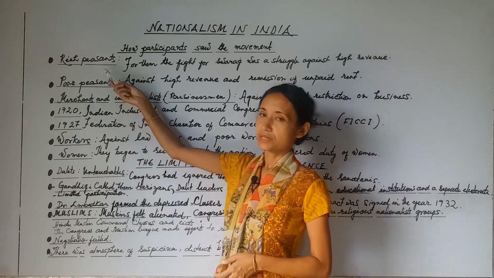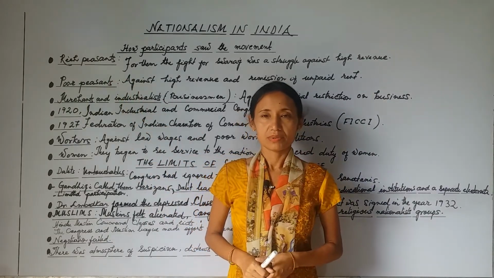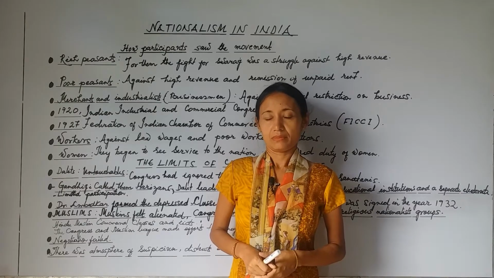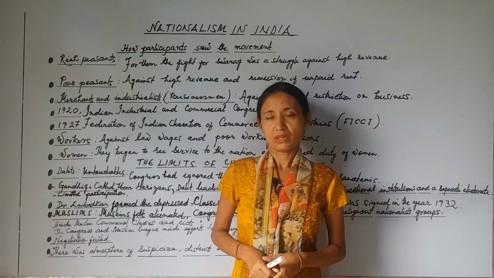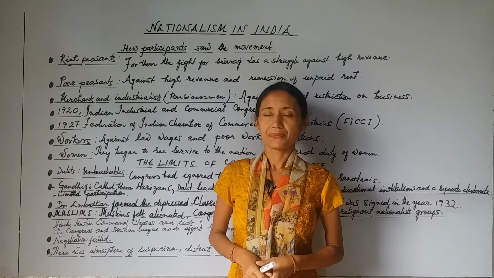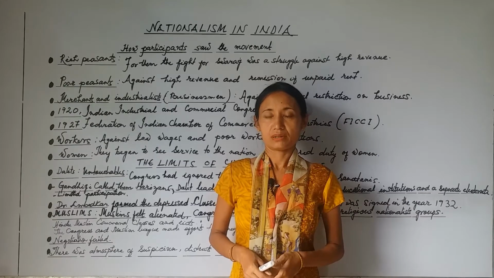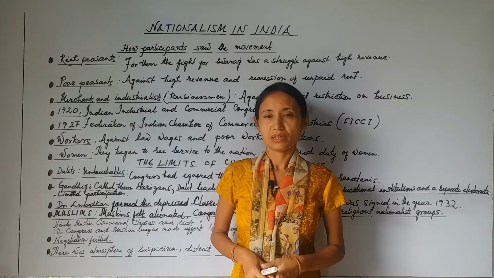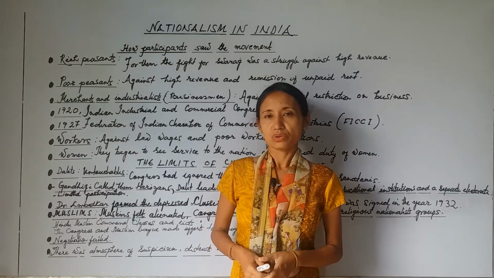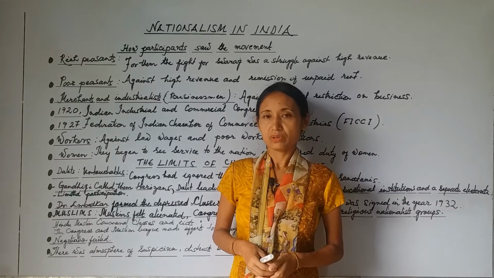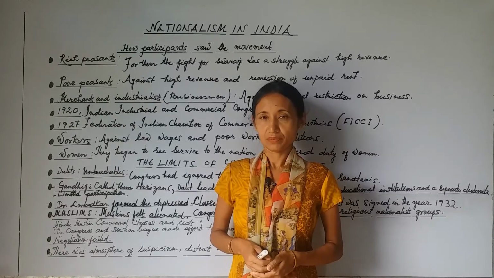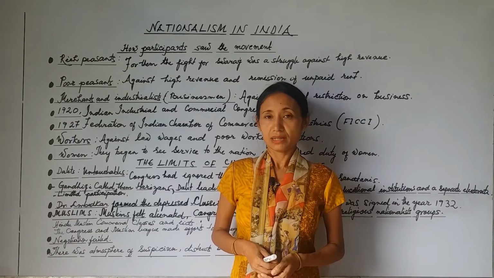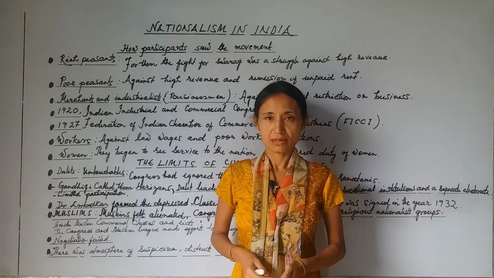So, why did the rich peasants join the civil disobedience movement? Mainly, they thought that Swaraj would bring them reductions in their revenue rates. When the movement was launched, they took much enthusiasm and organized their communities, and they also forced those members who were not willing to join. But we know that Gandhiji suspended the civil disobedience movement when it turned violent.